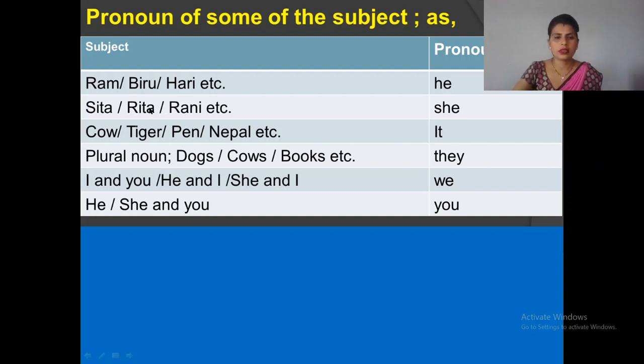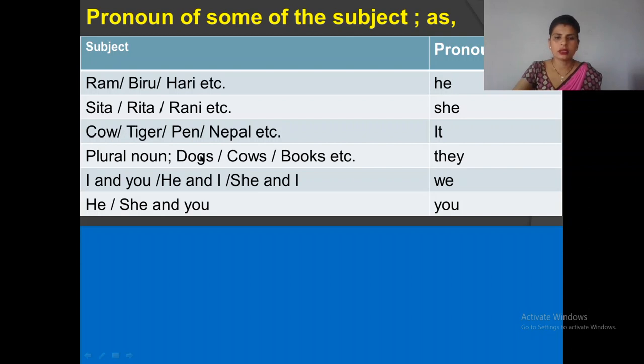Sita or Rita or Rani, etc. Its pronoun is she. She is a pronoun of Rani. She is pronoun of Sita. So we have to know she is the pronoun of singular female noun. Cow or tiger or pen or Nepal, etc. Its pronoun is it. It is the pronoun of singular noun except the human being.